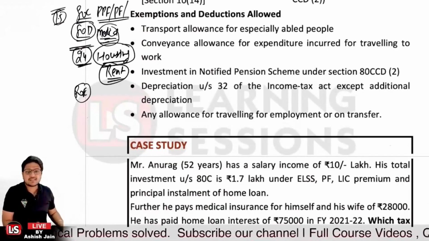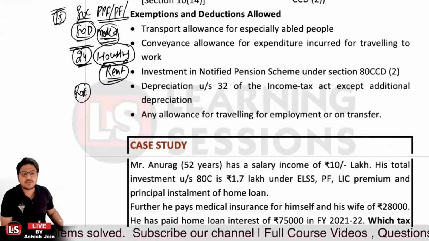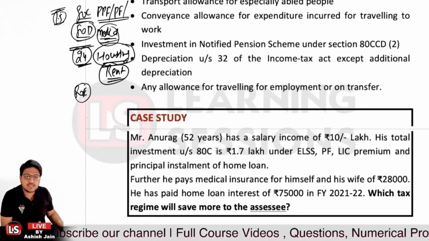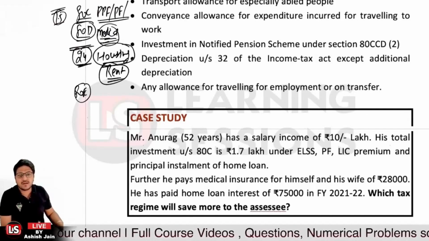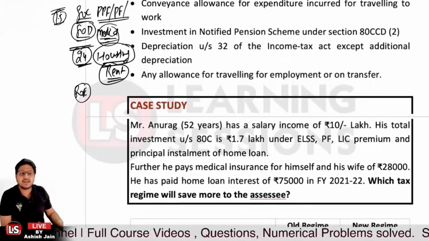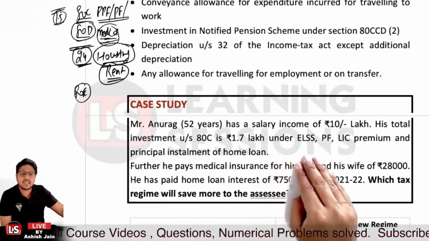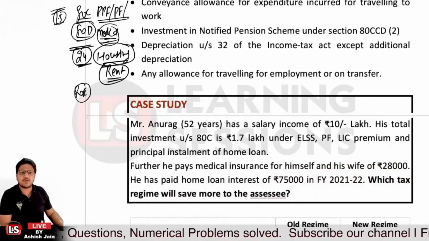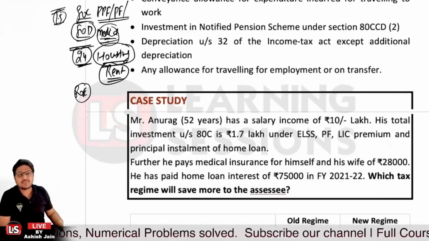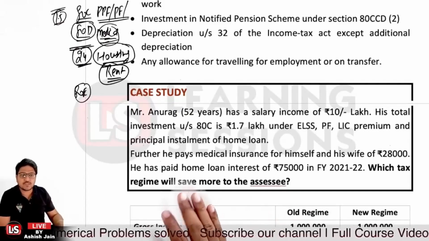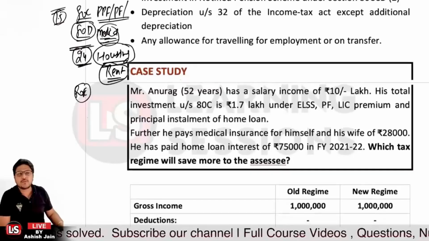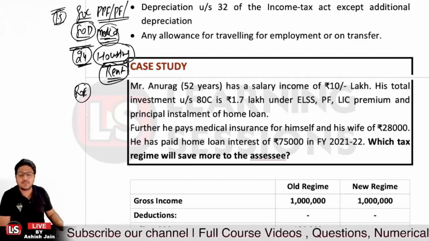Now let's understand this case study. Mr. Rao is aged 52 years, a normal resident, and has a salary income of rupees 10 lakh. His total investment under 80C is 1.7 lakh, under ELSS (equity linked savings scheme), provident fund, LIC premium, and the principal installment of home loan, etc. Further, he has paid medical insurance for himself and his wife of rupees 28,000. He has paid home loan interest of rupees 75,000. Which tax regime would be more beneficial?